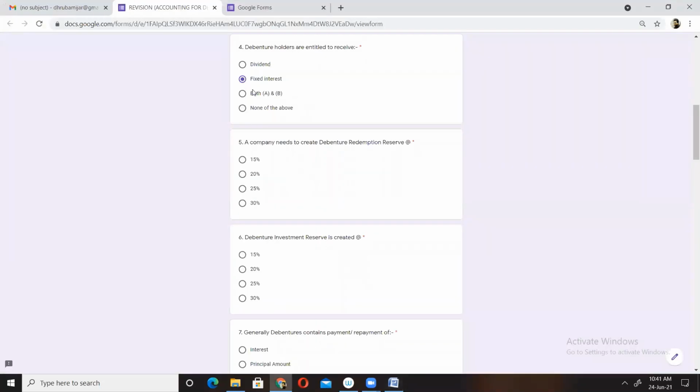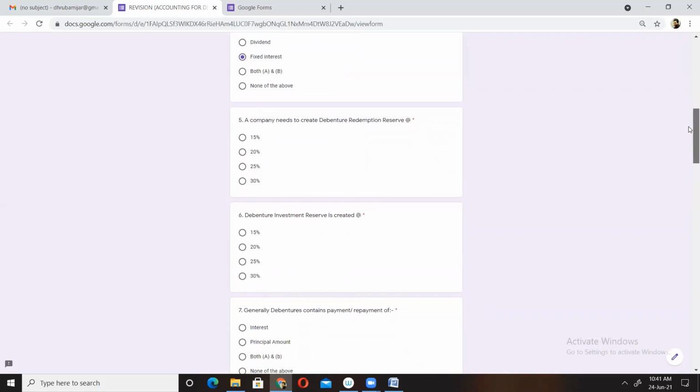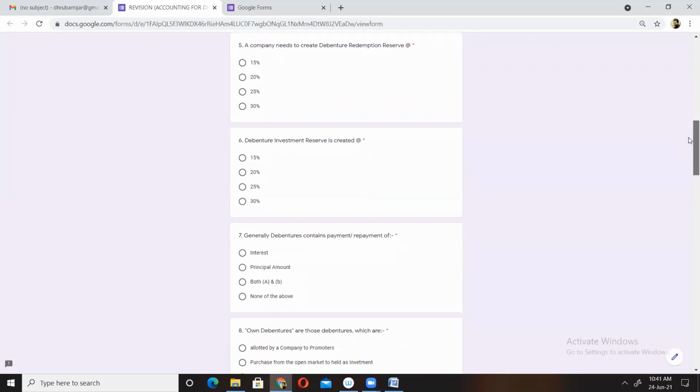Okay, so the correct option will be fixed interest. Dividend is for shareholders, and fixed interest is for debenture holders, obviously not A and B. So the correct option will be fixed interest. Great. So next, after question number 4, we have question number 5.